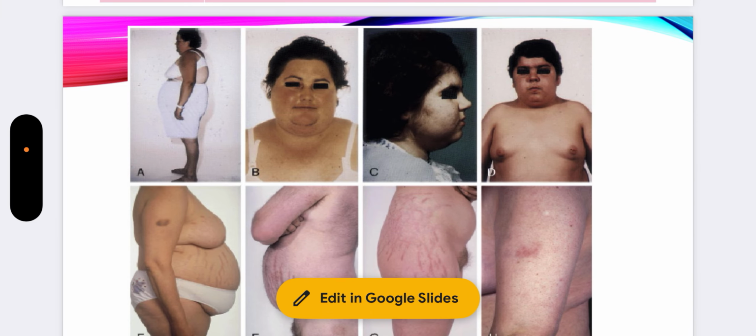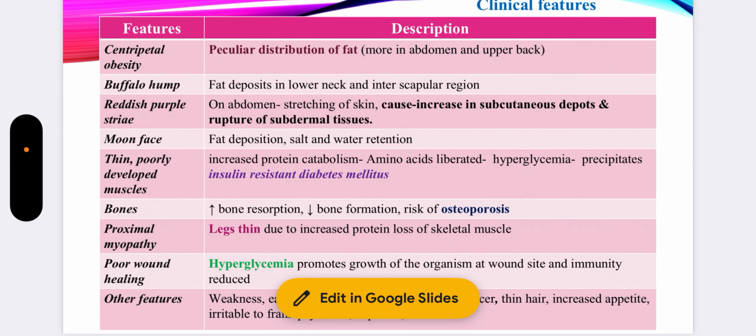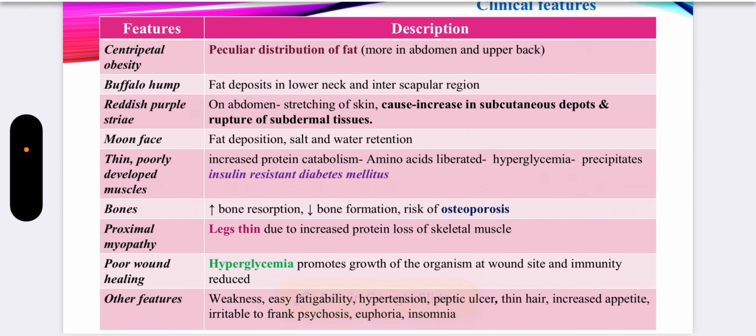Now, second is buffalo hump. Fat gets deposited in the lower neck and over the interscapular region. Thirdly, there can be occurrence of reddish purple stria over the abdomen. So what is the reason for occurrence of this reddish purple stria over the abdomen? It is a very frequently asked question in examination. What is the physiological basis of occurrence of these stria?